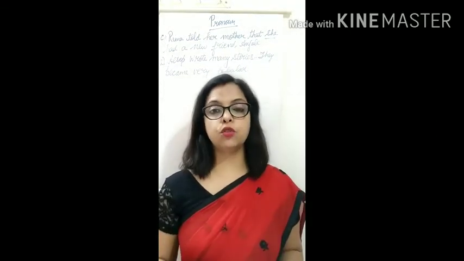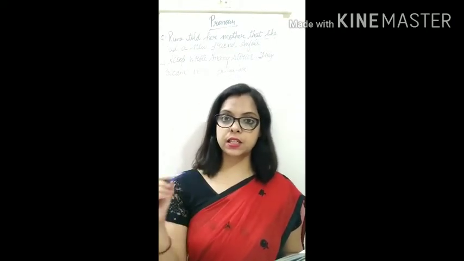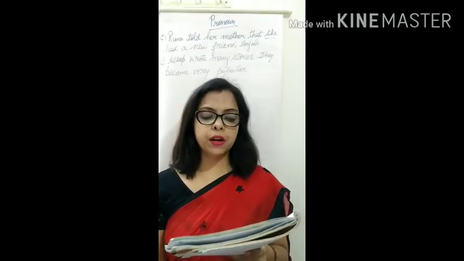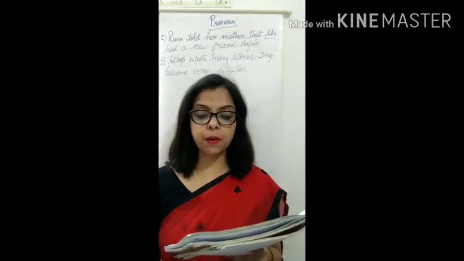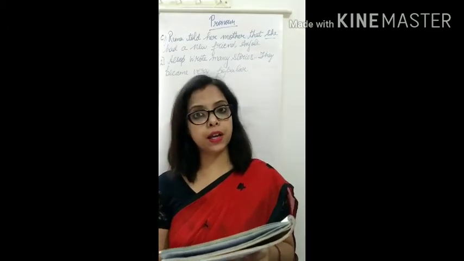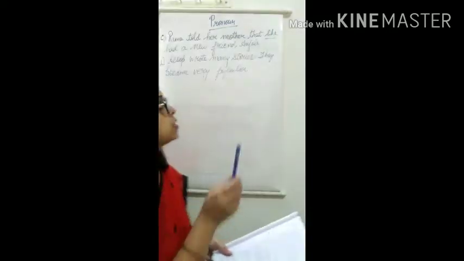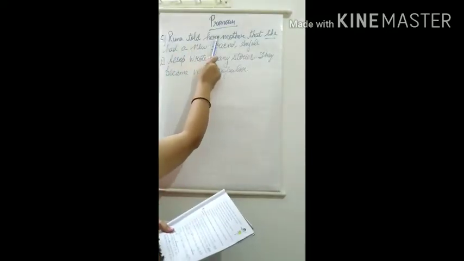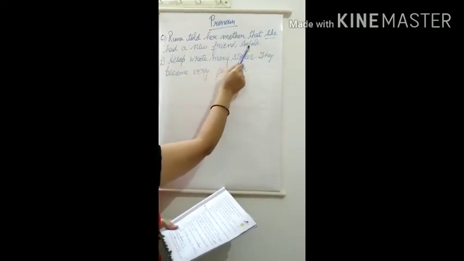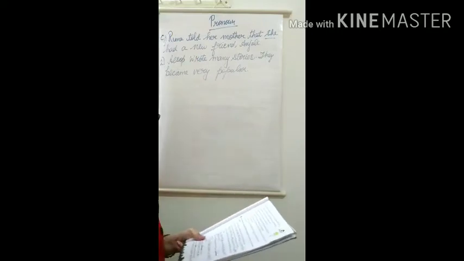Now children, see here you have to rewrite the sentence, okay? Means you have to write the sentence in full sentence form. So first one is, Reema told her mother that Reema had a new friend, Anjali. So instead of repeating Reema again, what can we use? She. So we can write like this. Reema told her mother that she had a new friend, Anjali. Okay, so you write she in place of Reema.